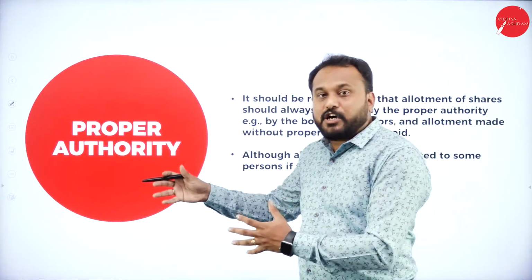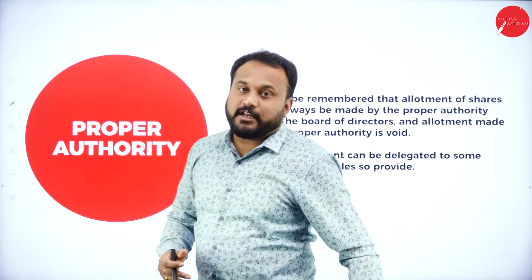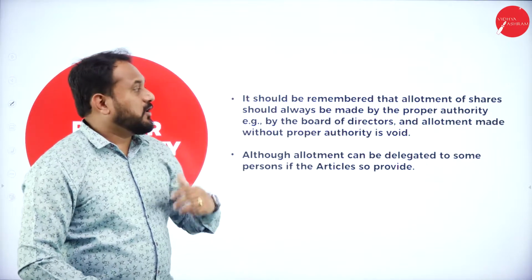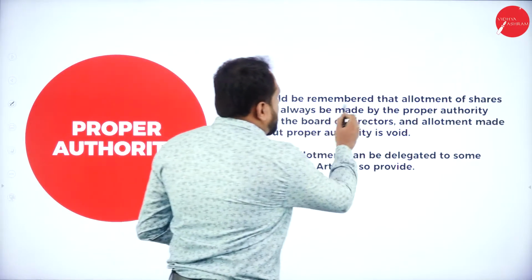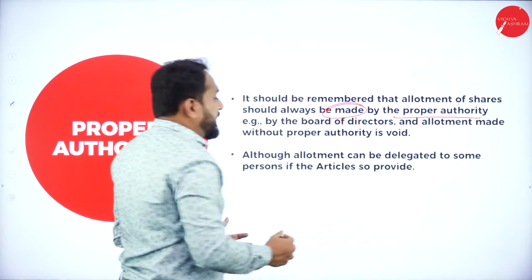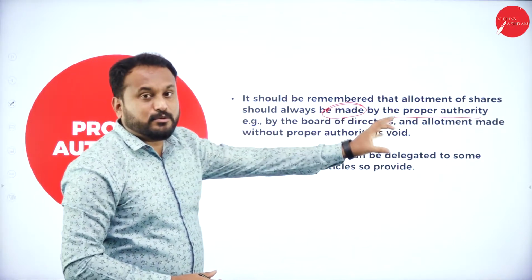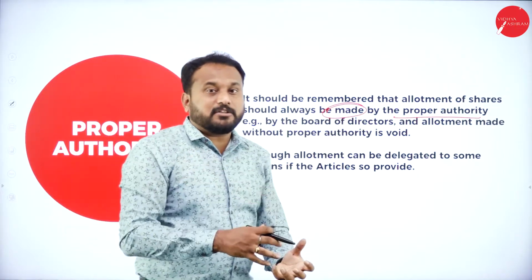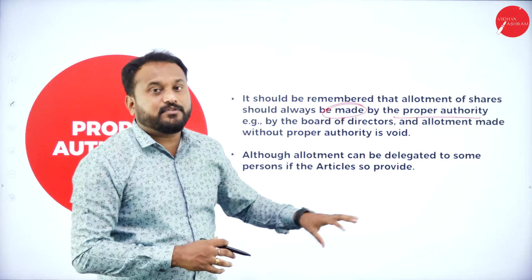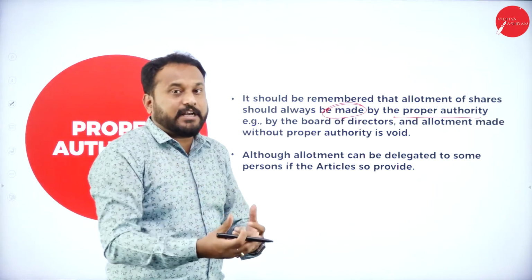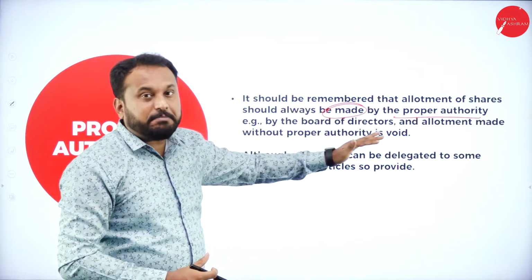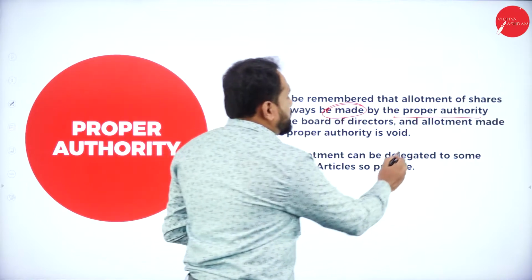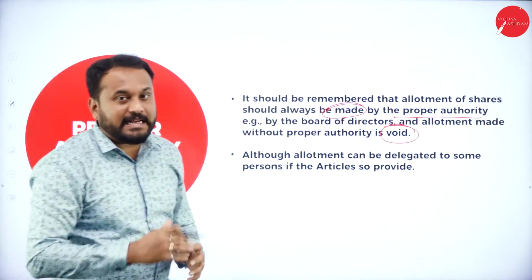The next one we have is proper authority. Now what is this proper authority? It should be remembered that allotment of shares should always be made by the proper authority, for example, the board of directors. So who is the authority? Board of directors. Can anybody else be the authority? Yes, only when the articles are modified, then definitely they can. An allotment made without proper authority is void. It is void. That means it is not proper, it can be cancelled.